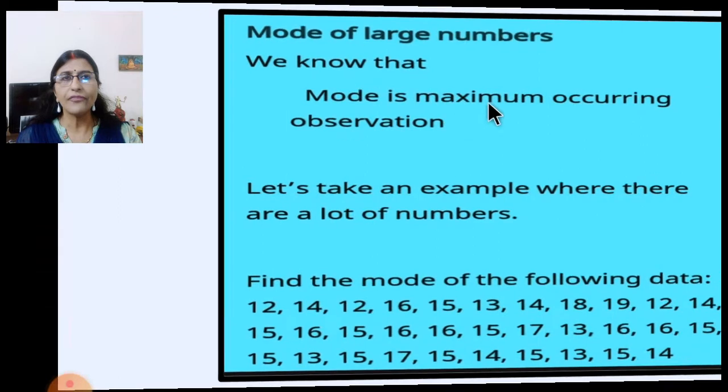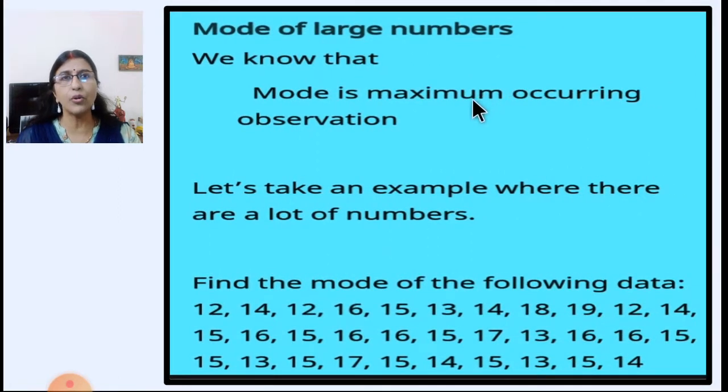Now mode of large numbers. How to find out mode of large numbers? We know that mode is the maximum occurring observation. Let's take an example where there are a lot of numbers and you have to find the mode of the following data. In this case we cannot write all the numbers in increasing order. If we write in increasing order, definitely we are going to miss one or the other 2-3 numbers in between.